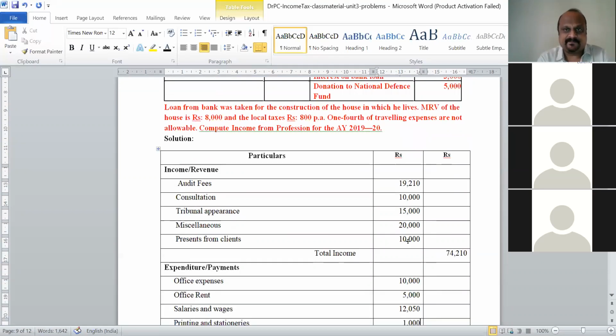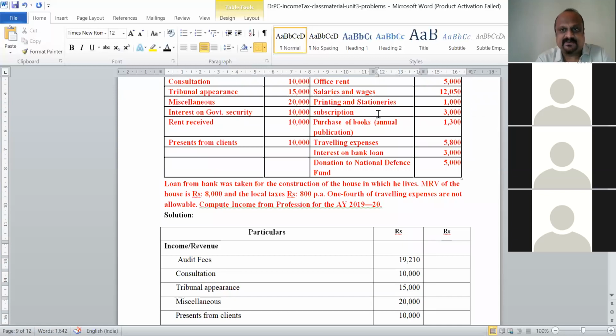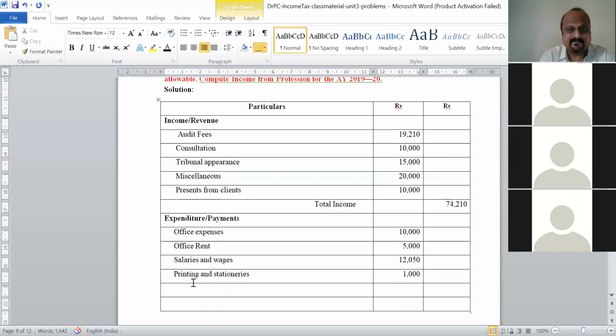The next one, subscription. Maybe they are for some magazines, or for the newspaper or something like that. These again are miscellaneous expenses that come across in the running of an office. So this can be considered. Subscription, 3,000 rupees. We will consider this.